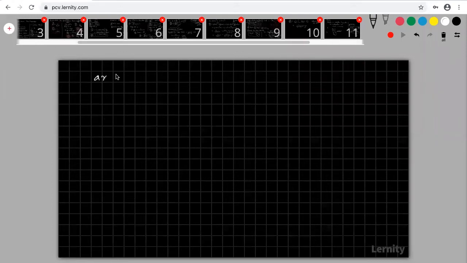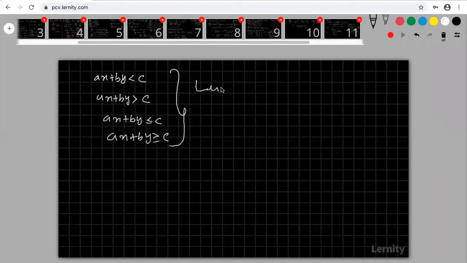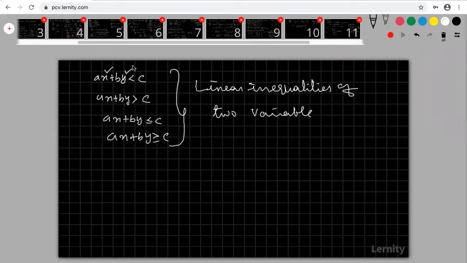This is my ax plus by is less than c. My ax plus by is greater than c. My ax plus by is less than or equal to c. My ax plus by is greater than or equal to c. What are these? These are linear inequalities of two variables. Why, sir? Because x and y are there. x is one variable, y is another variable, totally two variables. a, b, c are constants.